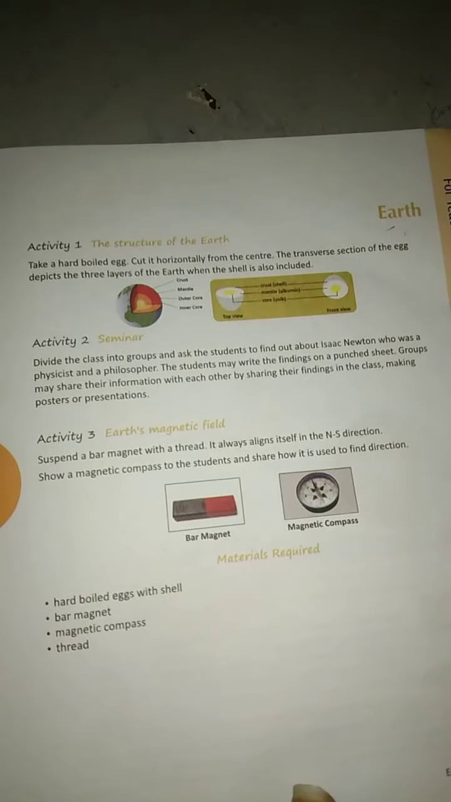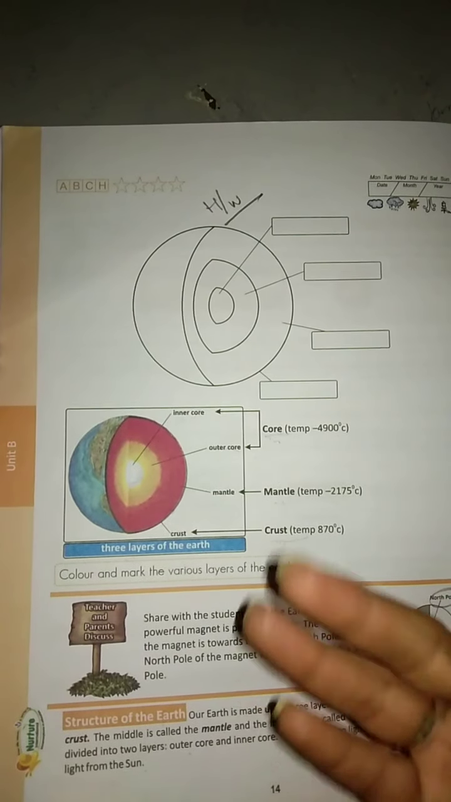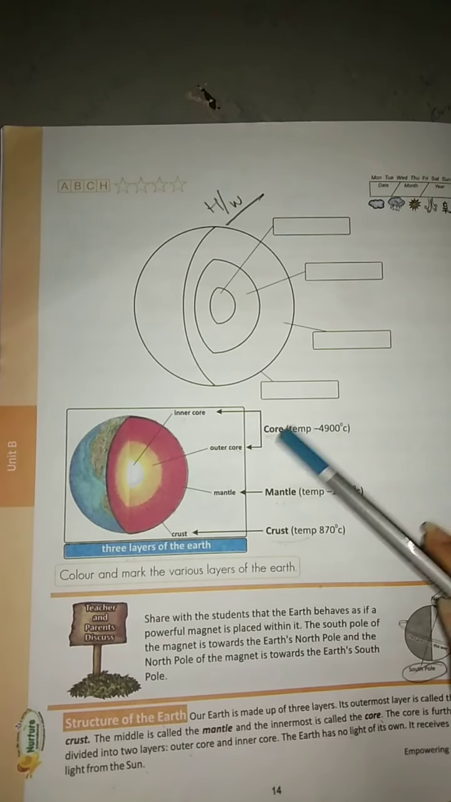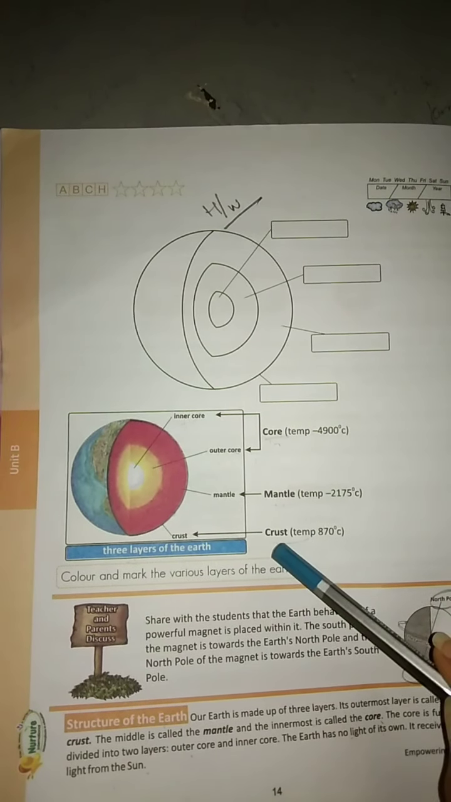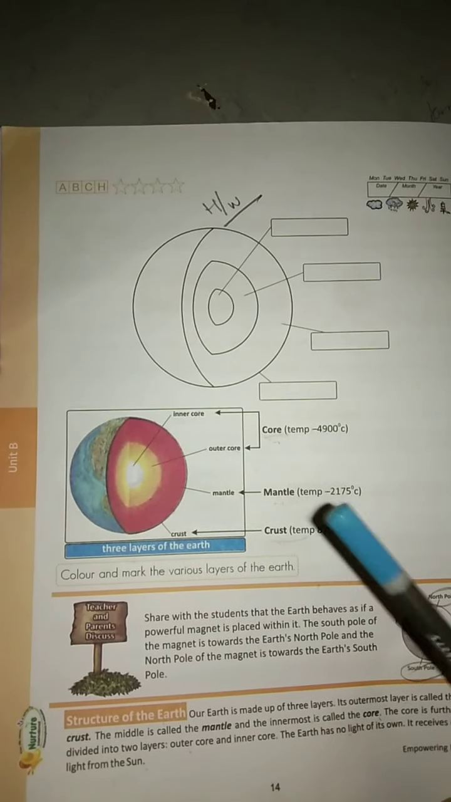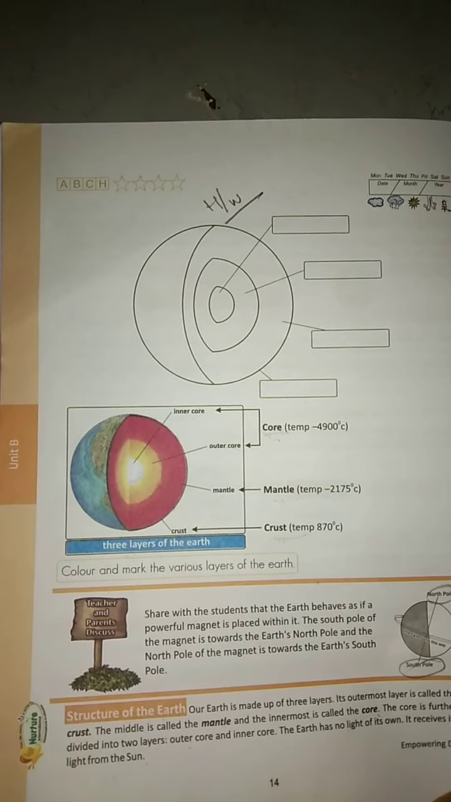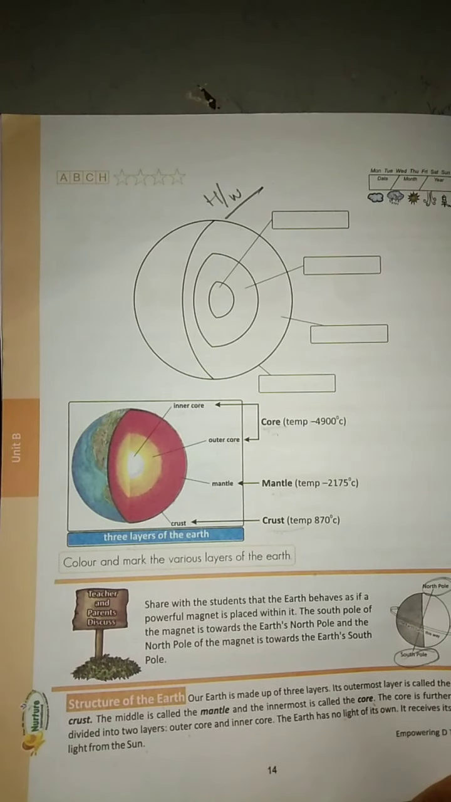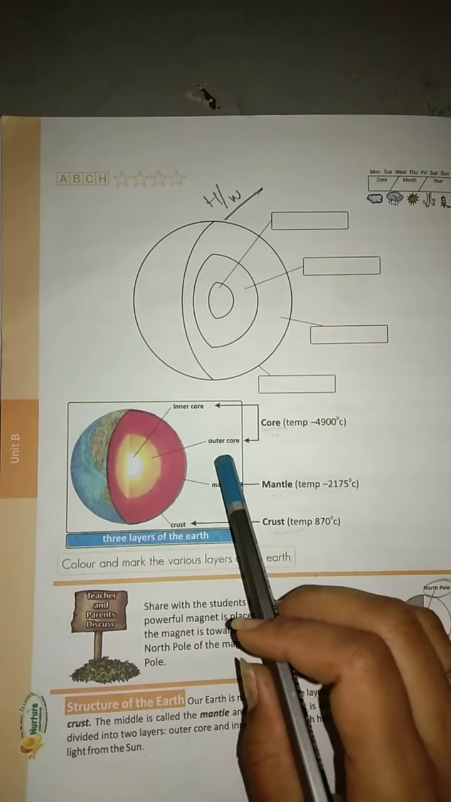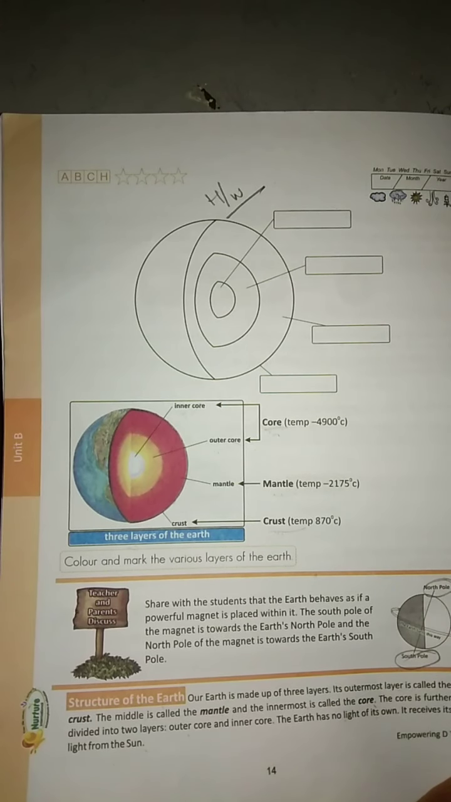This is what we studied in the previous class. We studied about the earth, right? How many layers do we have in the earth? Three layers. Which are those? Core, mantle and crust, right? In the core, how many subtypes do we have? Two types. Which are those? Inner and outer, right?